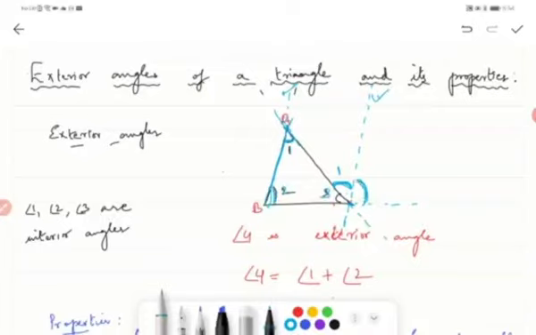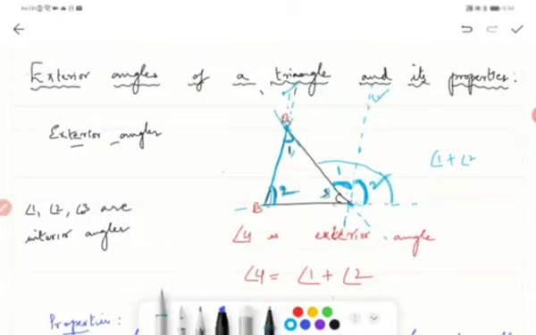Taking this as a transversal, this angle is on the right side of this line, and on the other parallel line, the right side also has this angle. So this angle will be equal to 1 and this will be equal to 2. So this whole angle is angle 1 plus angle 2. All right.